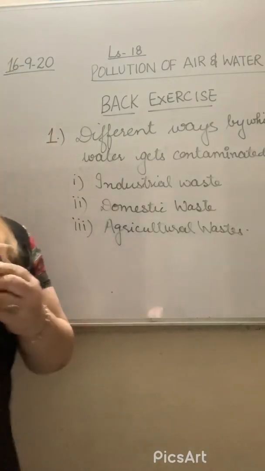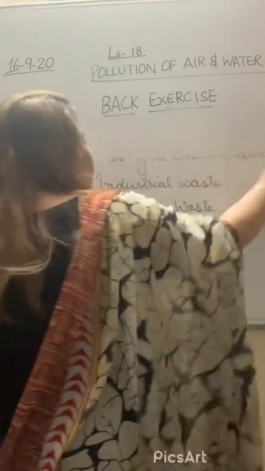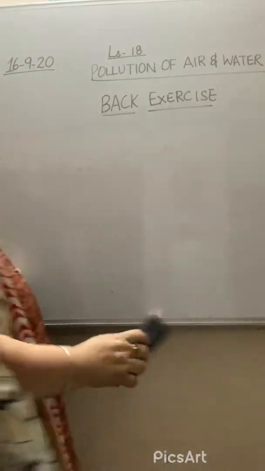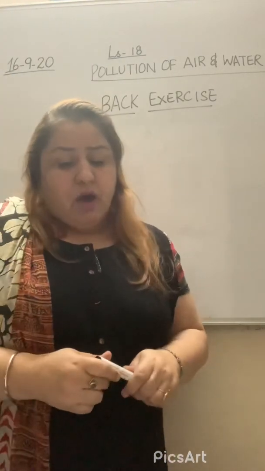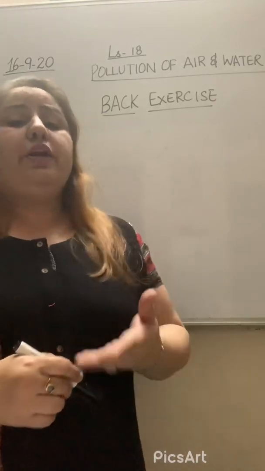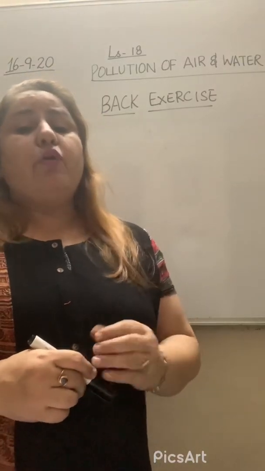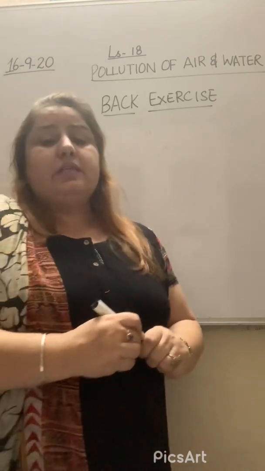Now the second question we will write. What is the second question? At an individual level, how can you help to reduce air pollution? So what is your duty? How can you reduce the air pollution? Being a citizen, what will you do?